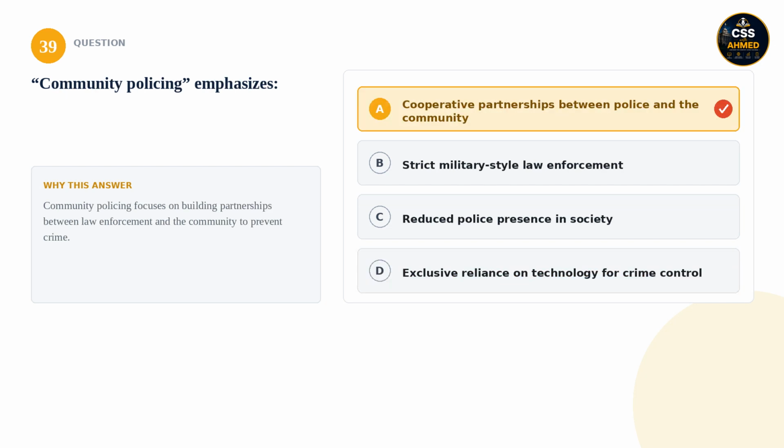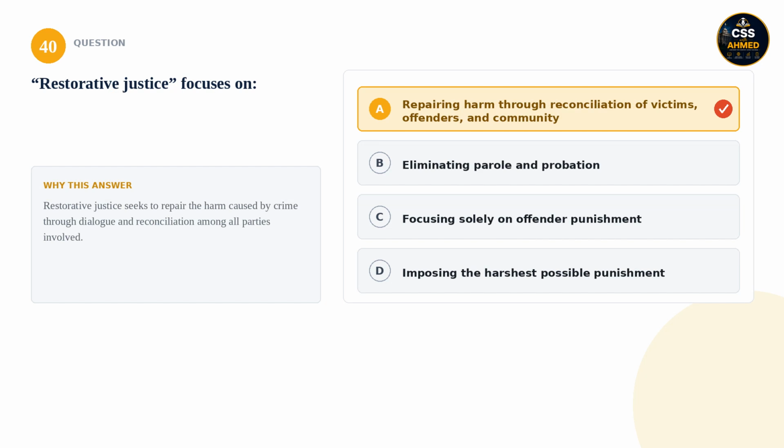39. Community policing emphasizes: is it cooperative partnerships between police and the community, strict military-style law enforcement, reduced police presence in society, or exclusive reliance on technology for crime control? The correct answer is cooperative partnerships between police and the community. Community policing focuses on building partnerships between law enforcement and the community to prevent crime.